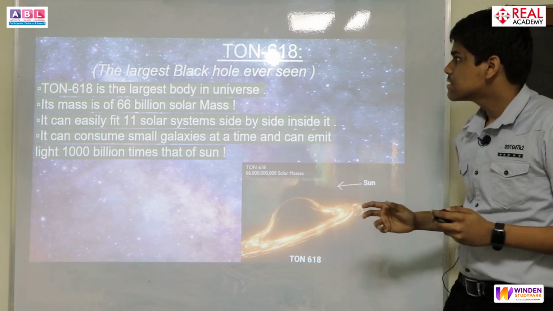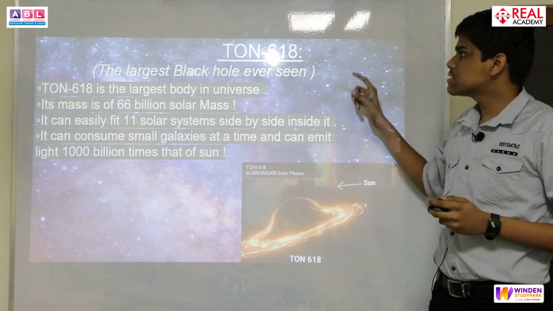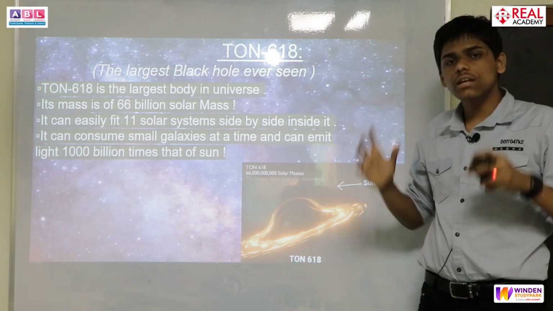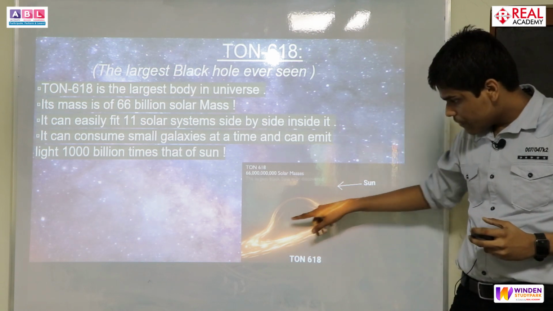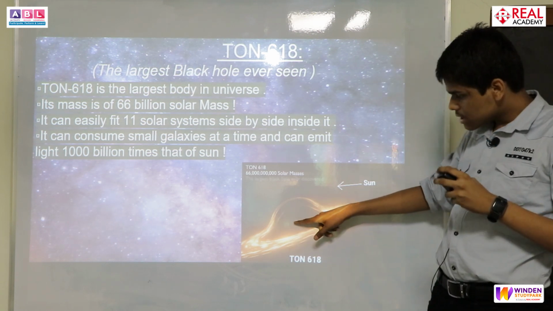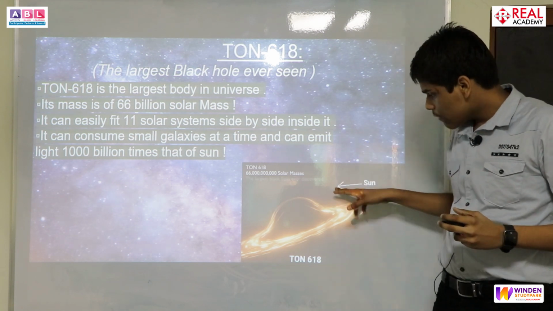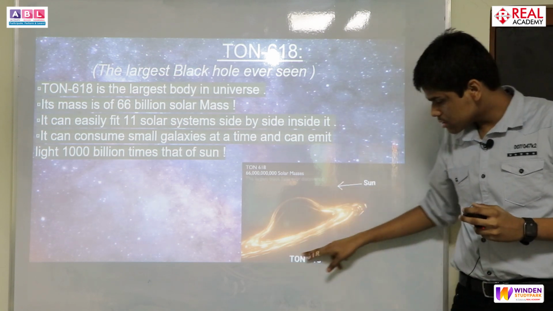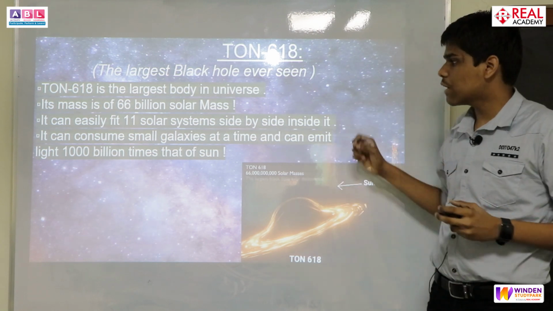So now let's see the biggest black hole ever discovered by mankind. TON 618. This is the largest single body in our observable universe. In this part, you can fit literally 11 solar systems side by side. So you can just imagine how huge this is. This is our Sun for comparison, and this is TON 618. Its mass is about 66 billion times that of our Sun.